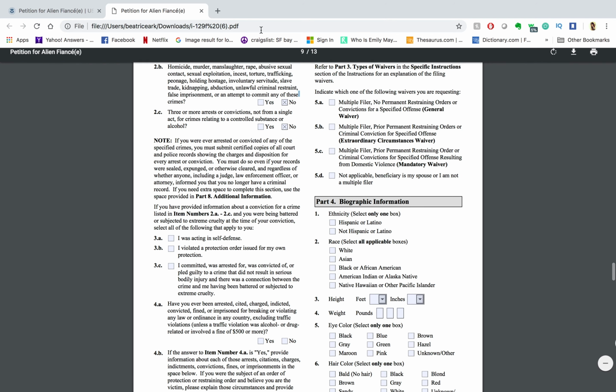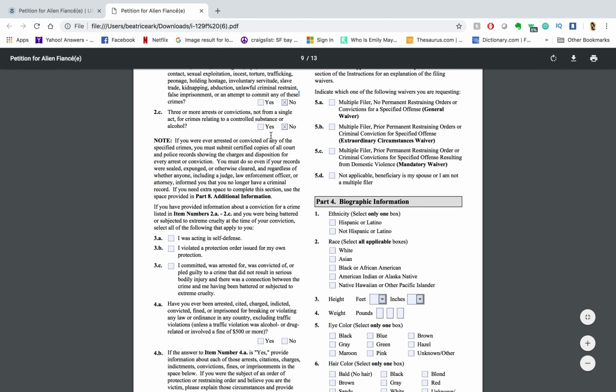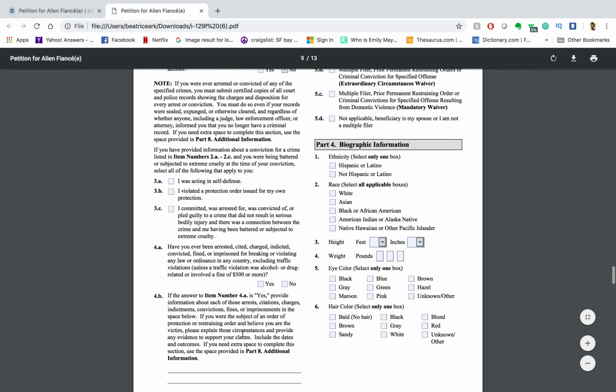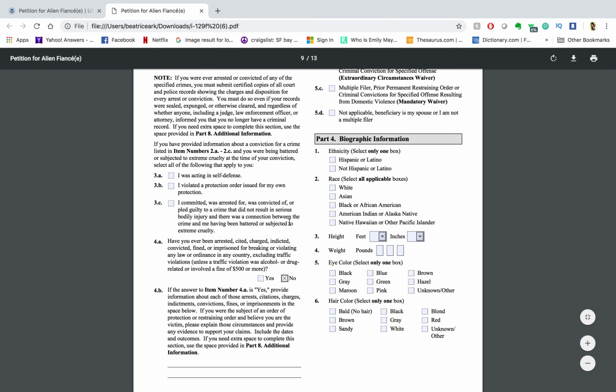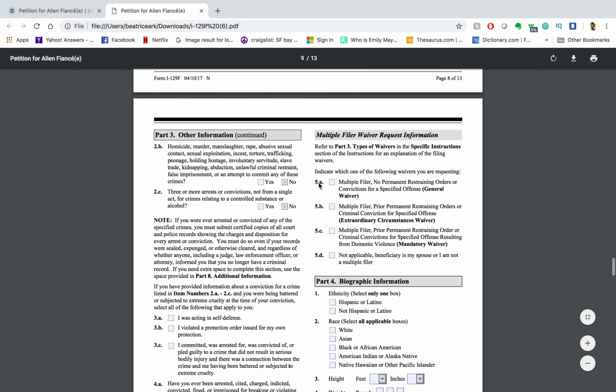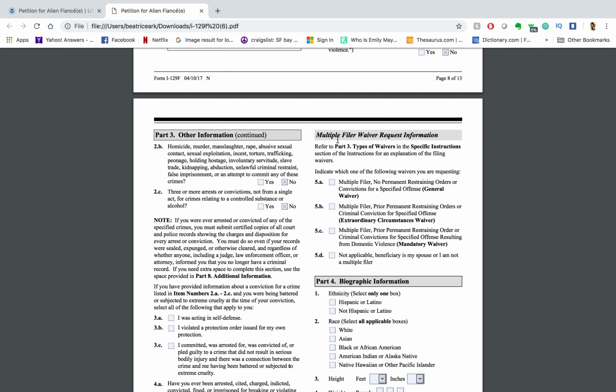And if you have committed one of these crimes, then explain why. You have to mark one of these. So I'm going to say no for all of these since it does not apply to me. And then if you are a multiple filer, then you'll have to request for a multiple filer waiver.